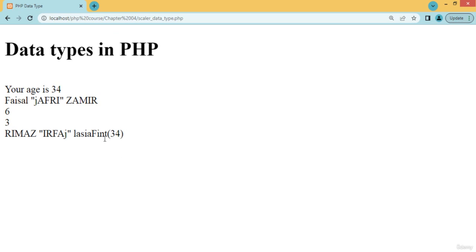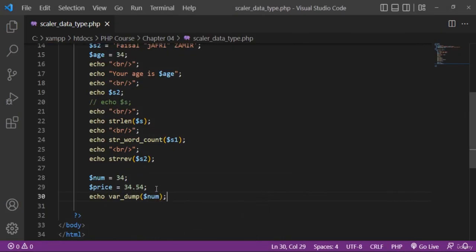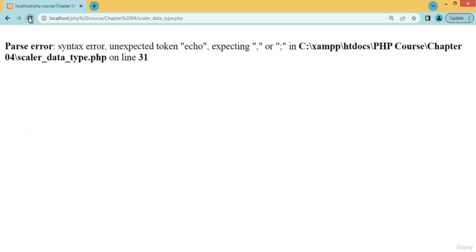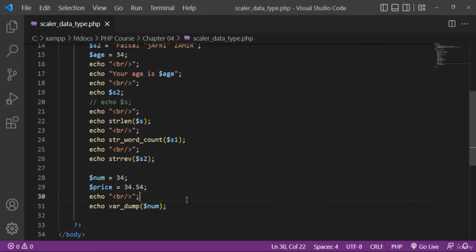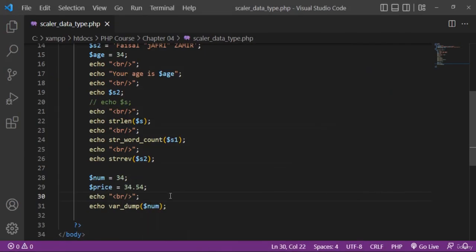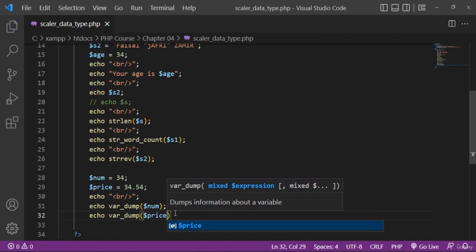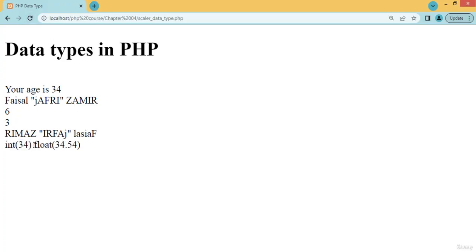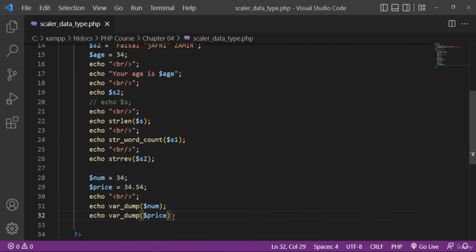When I refresh, you can see that, echo line break, put a semicolon. You can see this is an integer data type. Another example: if you want to display information about the price data type, you will see that this is a float data type. About integer and float we will discuss in detailed description in later classes.